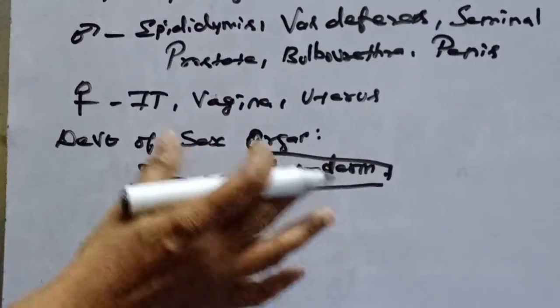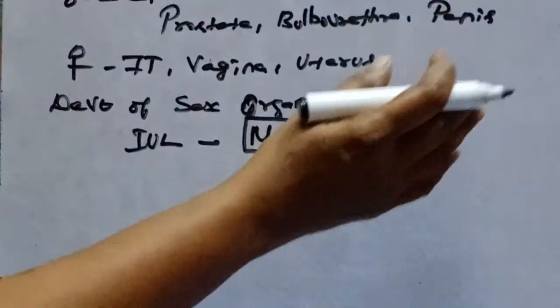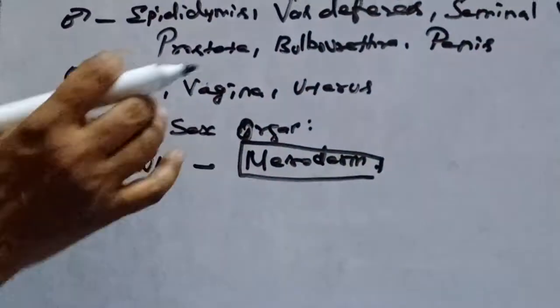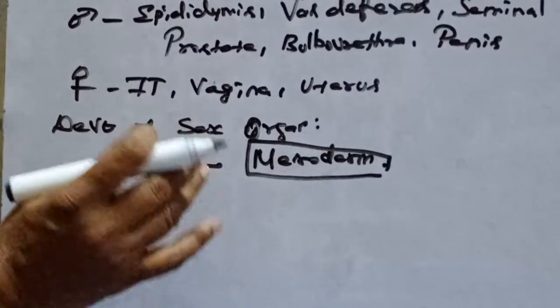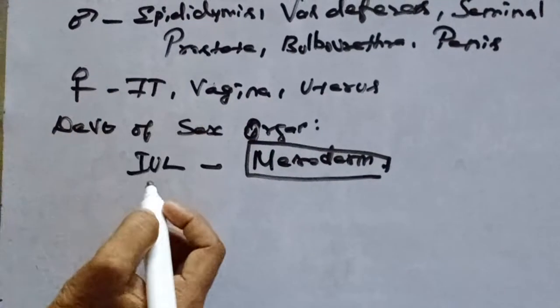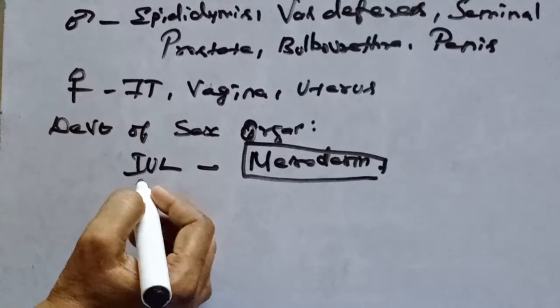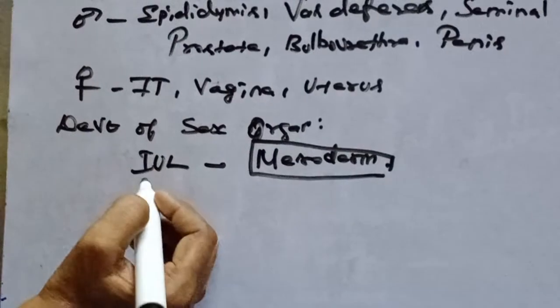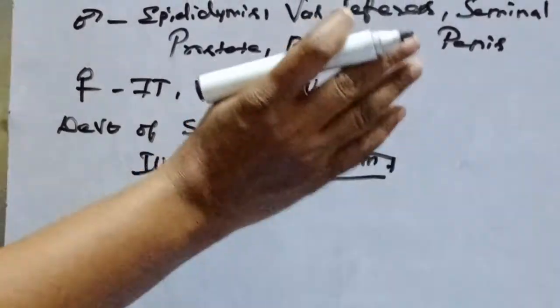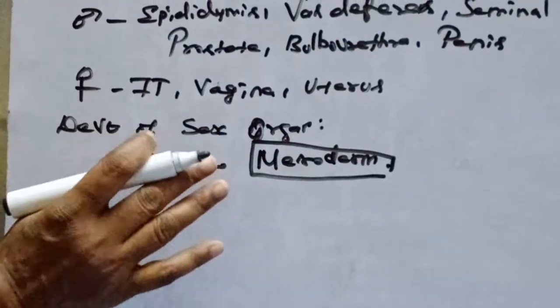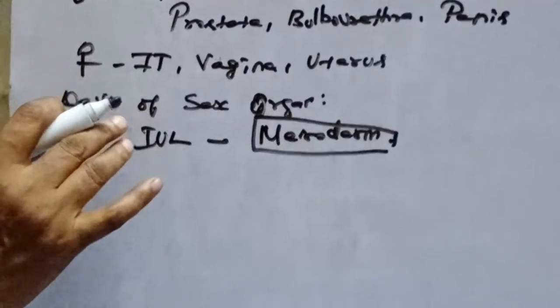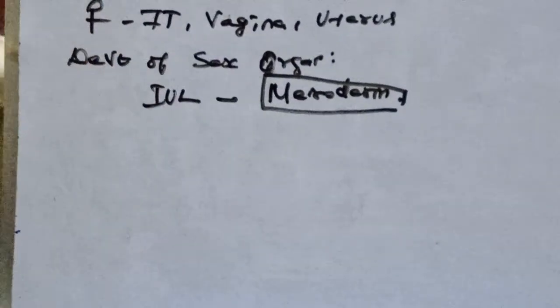Where do they develop? They develop in the abdominal cavity. But at the time of birth, the testis descends into the scrotum, but the ovary remains in the abdominal cavity. Okay, next we will see the phases of reproduction.